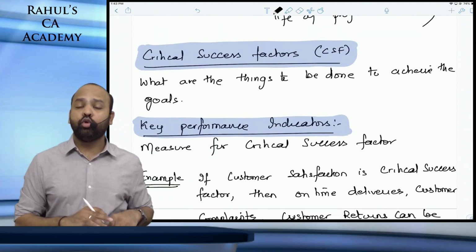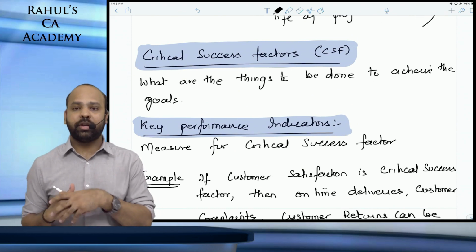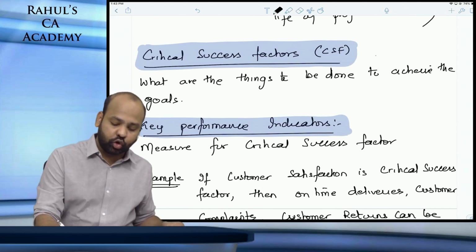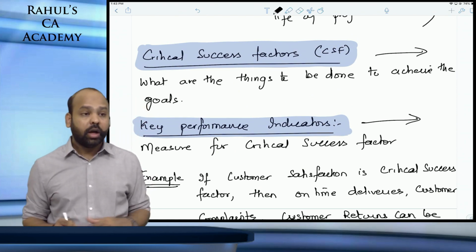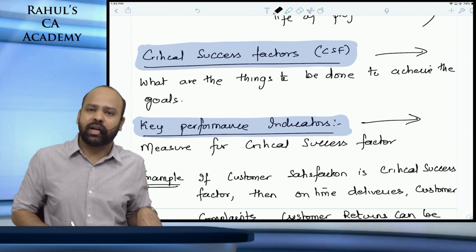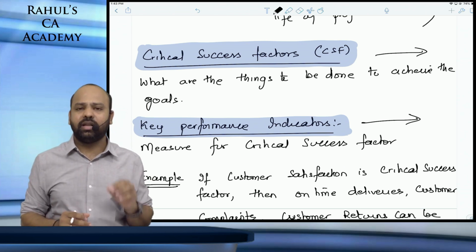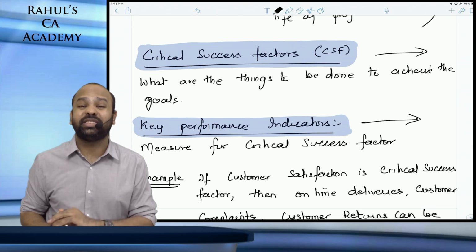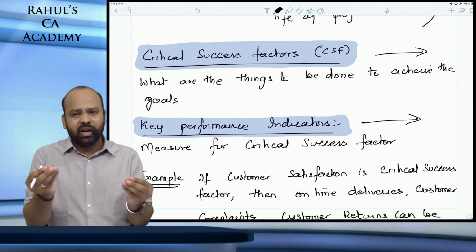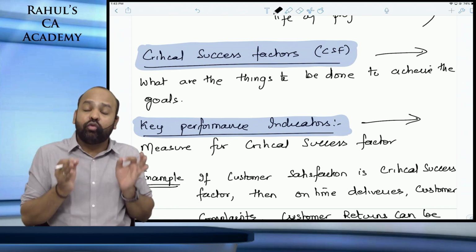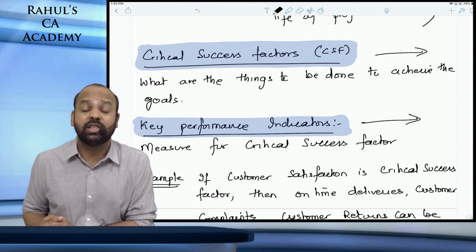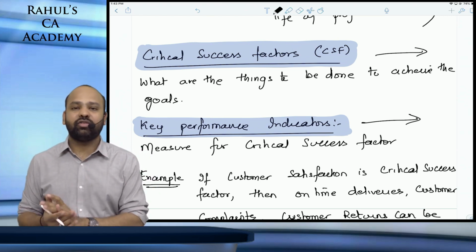Now before we move to the combination of financial and non-financial measures, or before we move to triple bottom line, everyone should know what a critical success factor is and what a key performance indicator is. When we use the word critical success factor, the name itself suggests it. What is critical for the success of the organization? Just simply divide the term, and you will get the answer. What is critical for the success of an organization becomes your critical success factor.